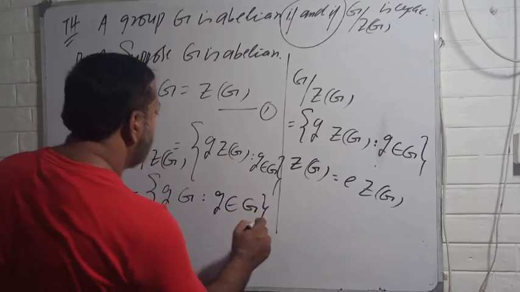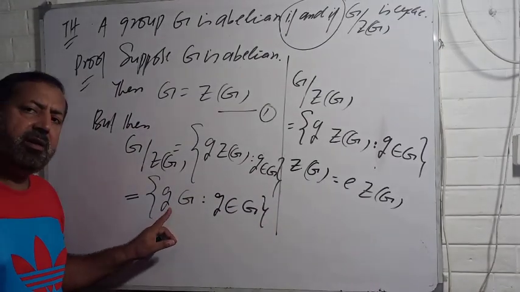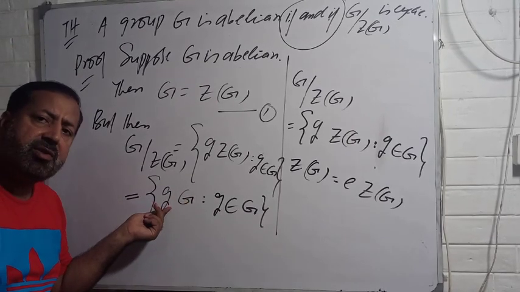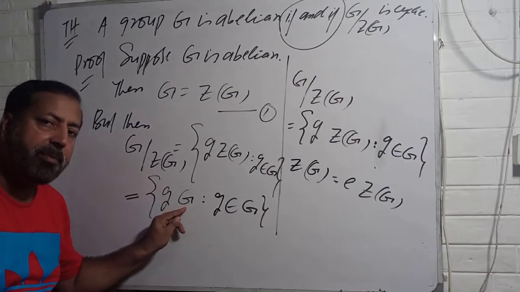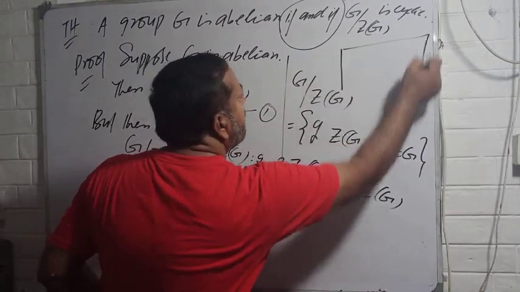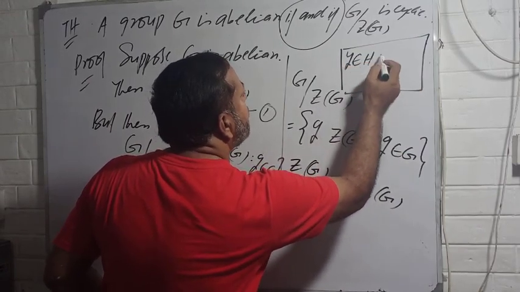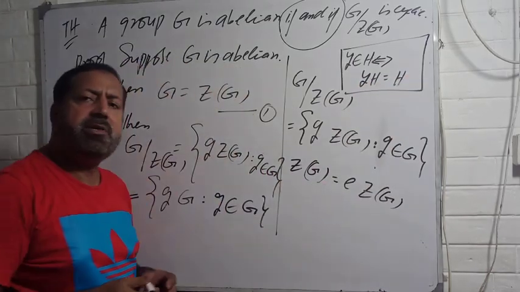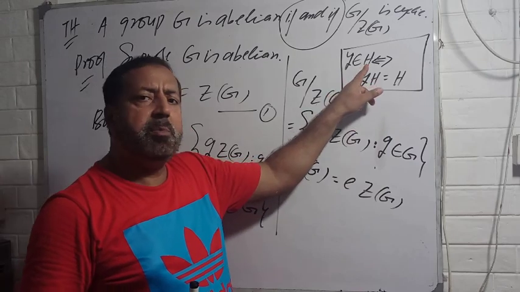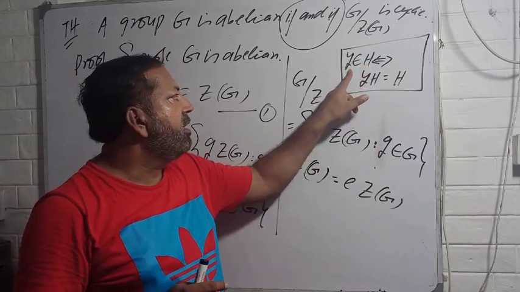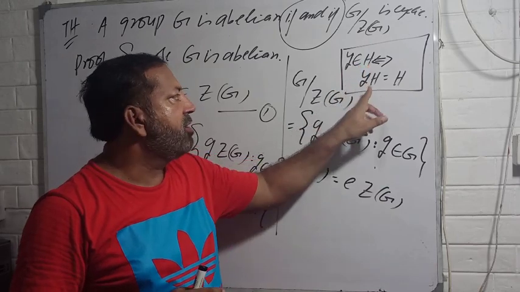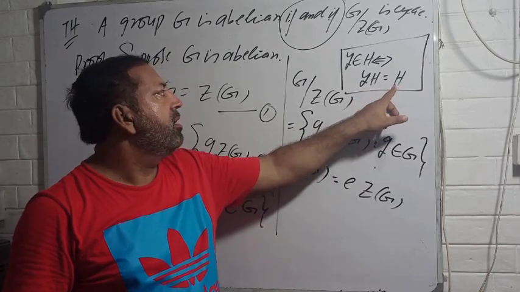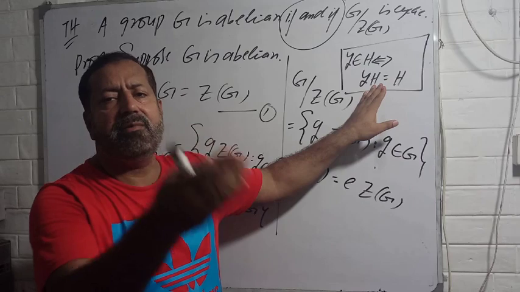You know, if g is an element of capital G, then this single element will be absorbed in this capital G, because you know that y belongs to H if and only if yH is equal to H. Let H be a subgroup of a group G. If y is an element of H, then you can write yH is equal to H. And conversely, if yH is equal to H, then y belongs to H. And this also happens for right cosets as well.